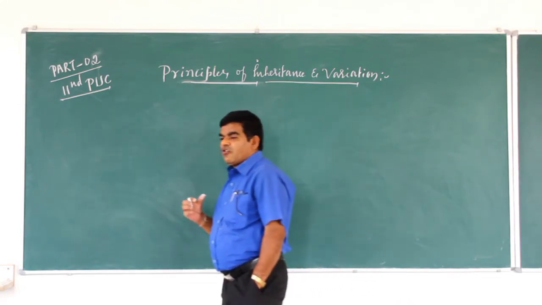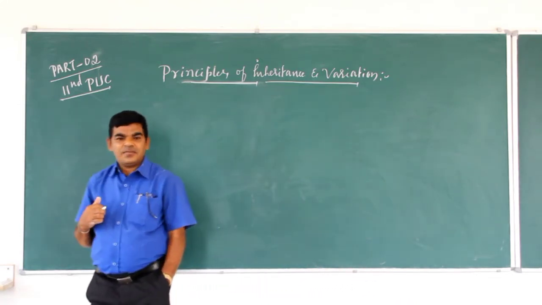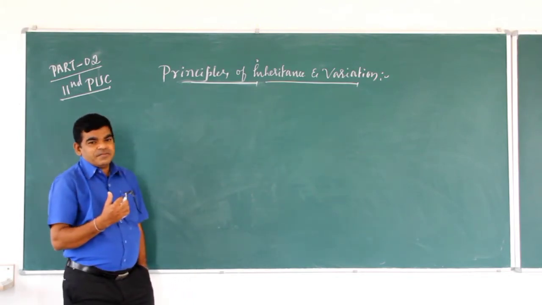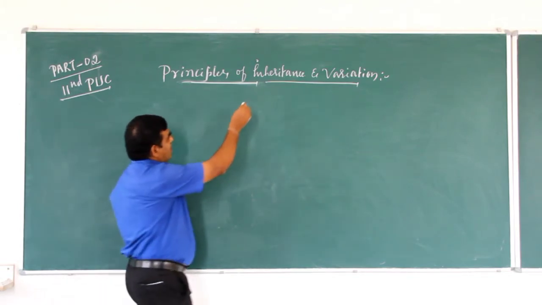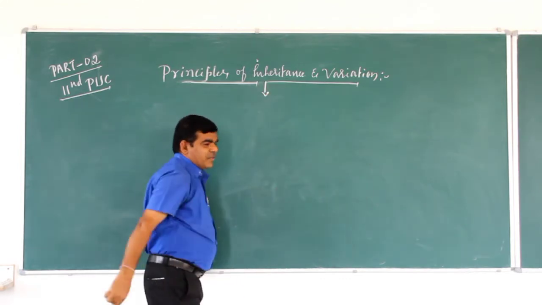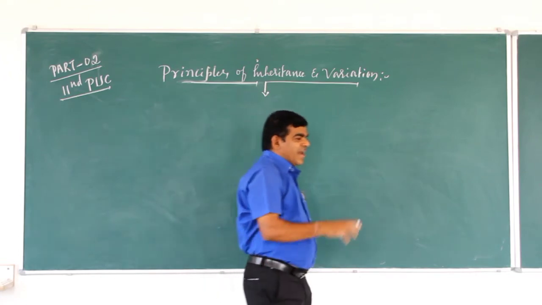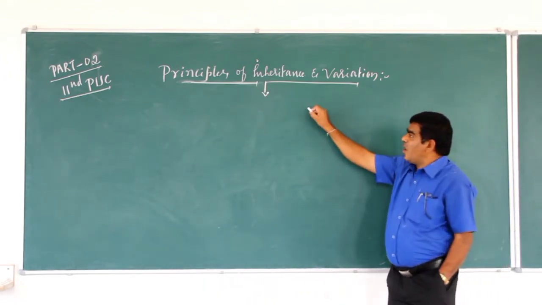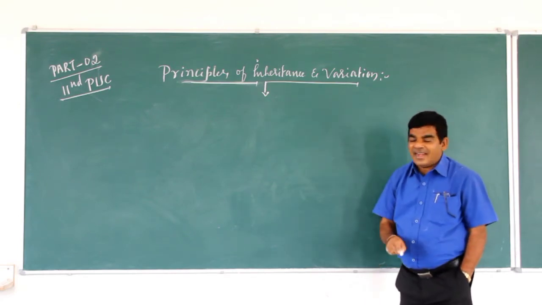Bateson was the very first to coin the term. Inheritance means the parental characters are transferred to their offspring. Transfer of parental characters to their offspring is called inheritance.